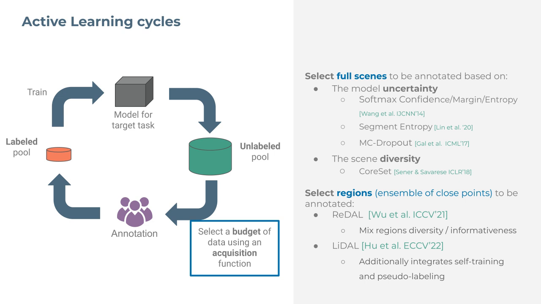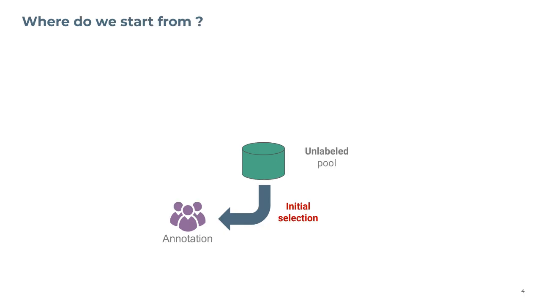In each cycle, we select data from the unlabeled pool based on our budget using an acquisition function. We annotate it and add it to our labeled pool. Then we train a model using all the annotated data pool and go back to the first step to select the next portion from the unlabeled data pool. But how do we select the data to label at the very first step?